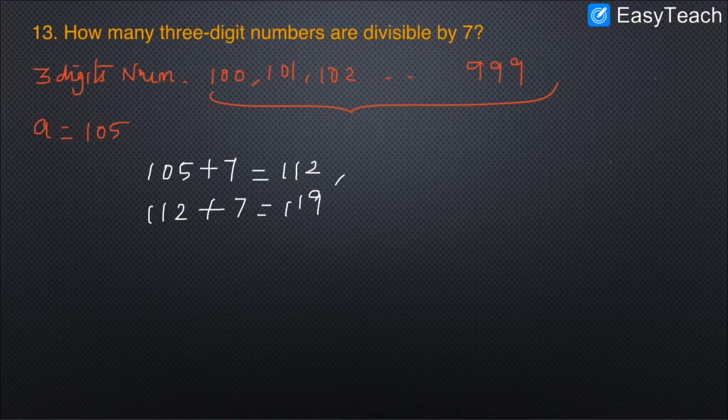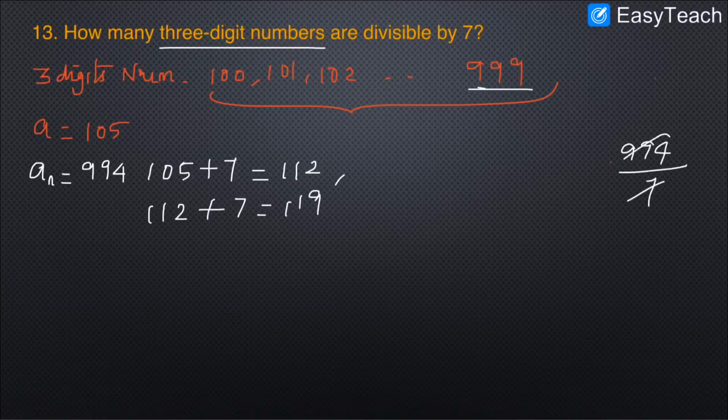So to find the nth value, which is the last number which is divisible by 7, let's start backwards from the last number. Here I am talking about this range, not more than 999. There are several numbers which are divisible by 7 after 999, but we need to focus on only 3-digit numbers. So I can write the an value is 994. So 994 can be divisible by 7.